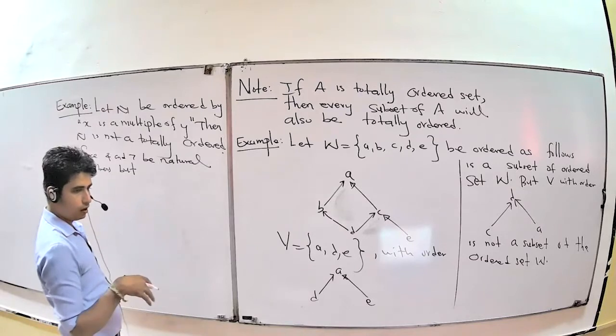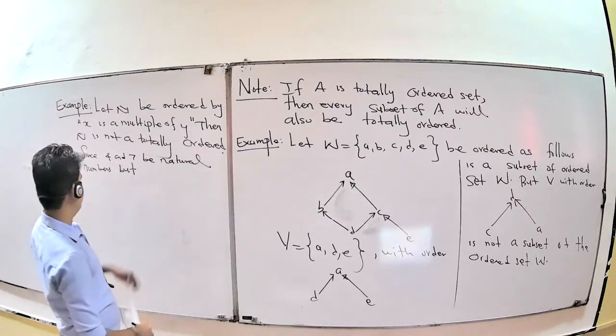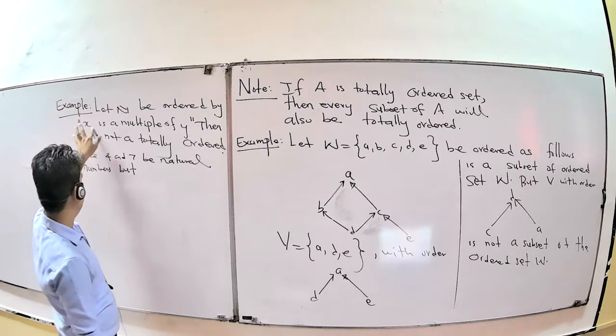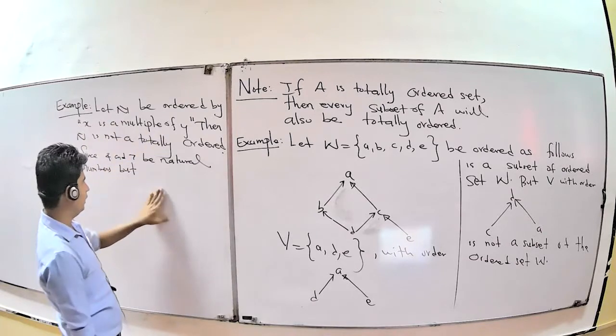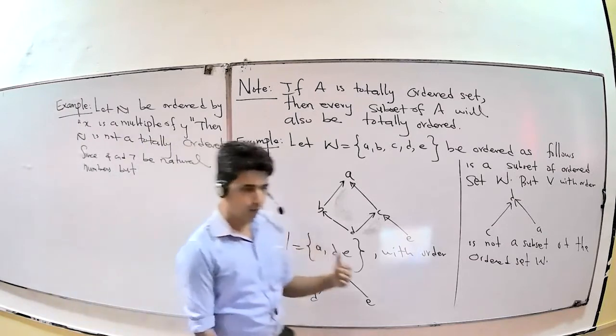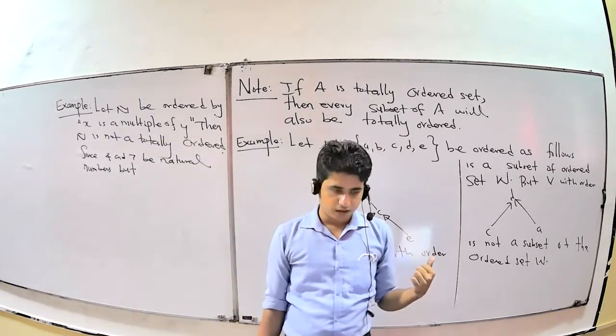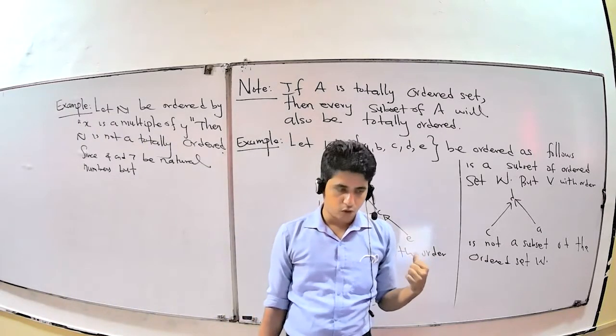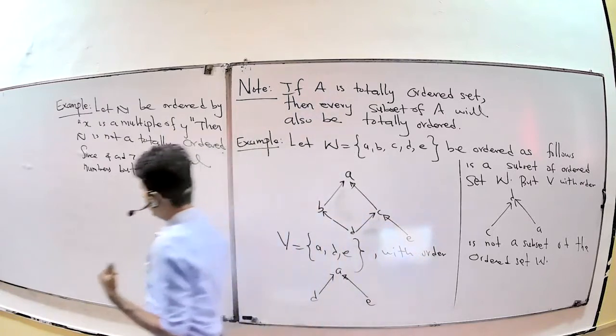Here, 4 and 7. Suppose you put x as 4 and y as 7. 7 equals 4 times something. Something should be a natural number, but there is no possible natural number. Maybe it's possible for a fraction, right? There's no possibility for a natural number. Therefore, it's not a totally ordered set.